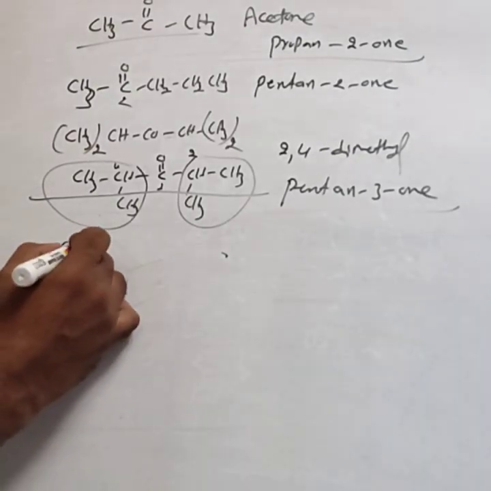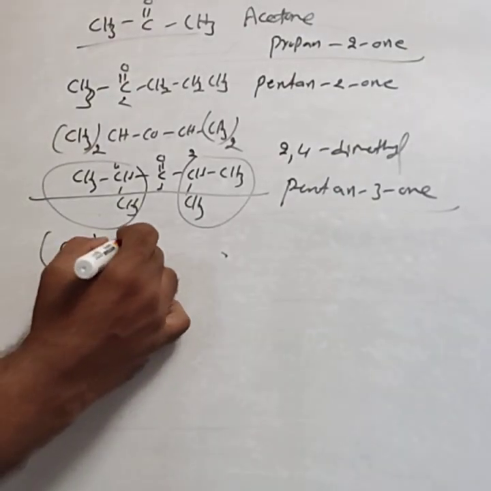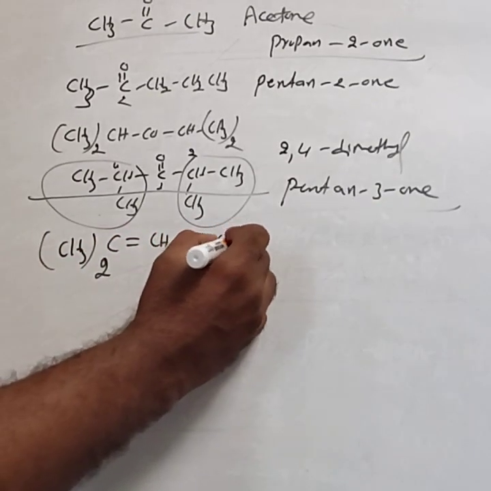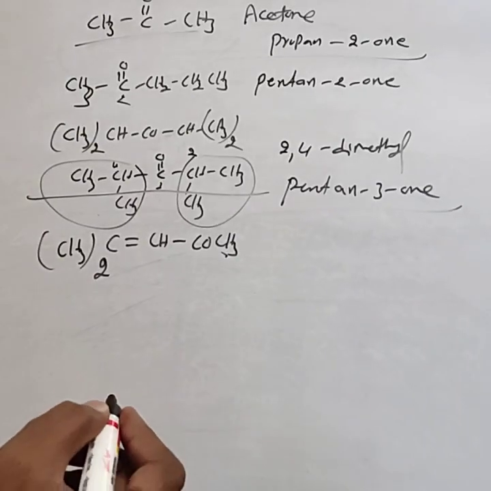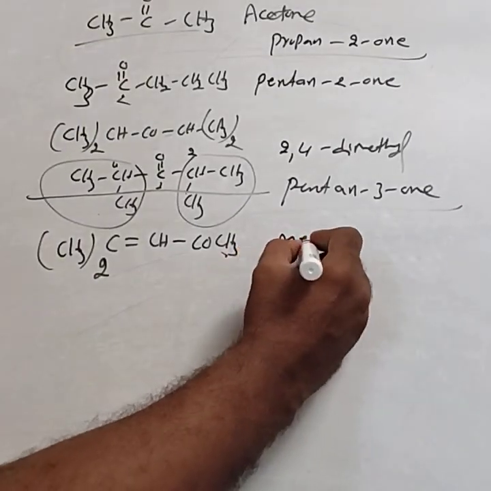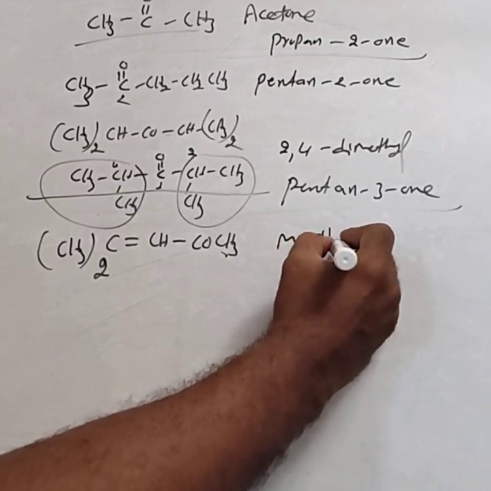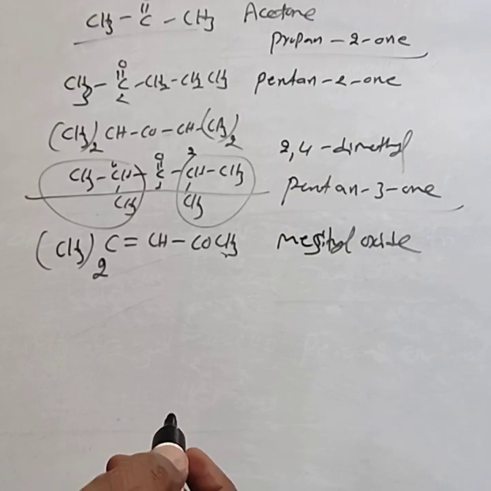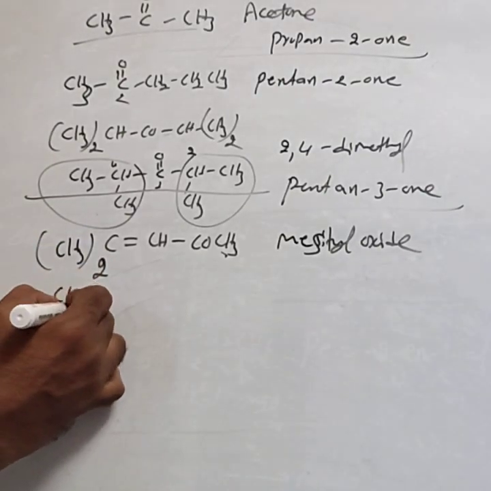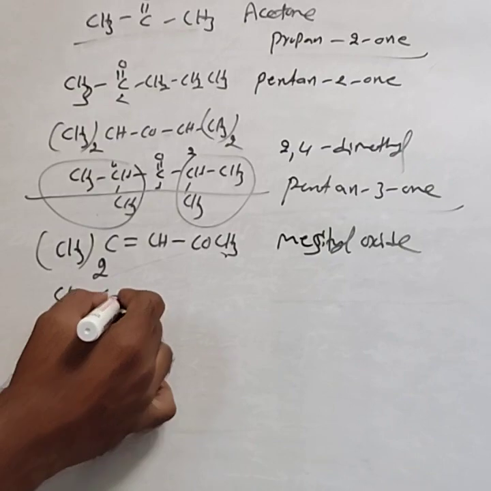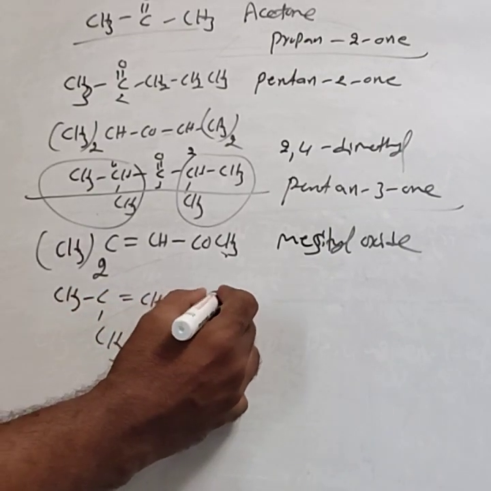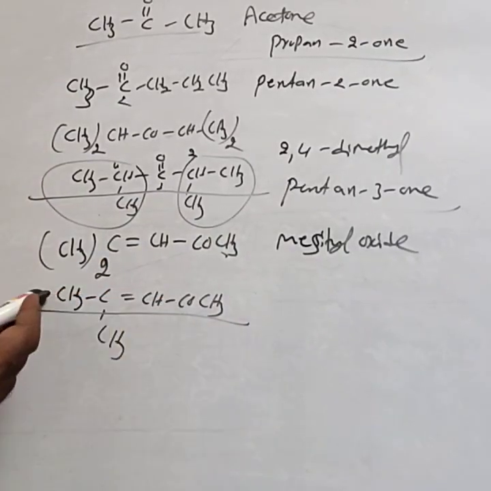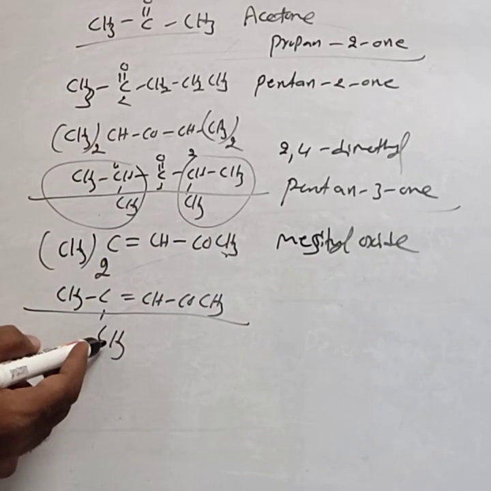Then similarly CH3 twice, C double bond CH, CO, CH3. This is commonly called mesityl oxide, the common name. Then the IUPAC name becomes, you can split this one, CH3, C, CH3, double bond CH, CO, CH3. Then you get the IUPAC name. This is the root word. How many carbons? 5 carbon atoms. Then this is the substituent.